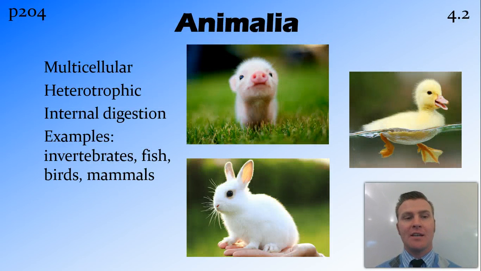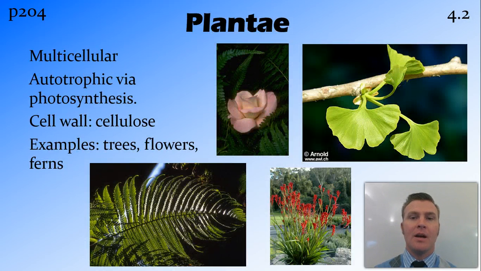So, the first kingdom, as we talked about, the cutest kingdom, the Animalia. They are multicellular, heterotrophic. They have internal digestion, so they eat things and digest them inside. And examples include invertebrates, fish, birds, and mammals. Okay, Plantae, or plants, are multicellular. They are autotrophic and get their energy through photosynthesis. They have a cell wall which is made of cellulose, and examples include trees, flowers, and ferns.